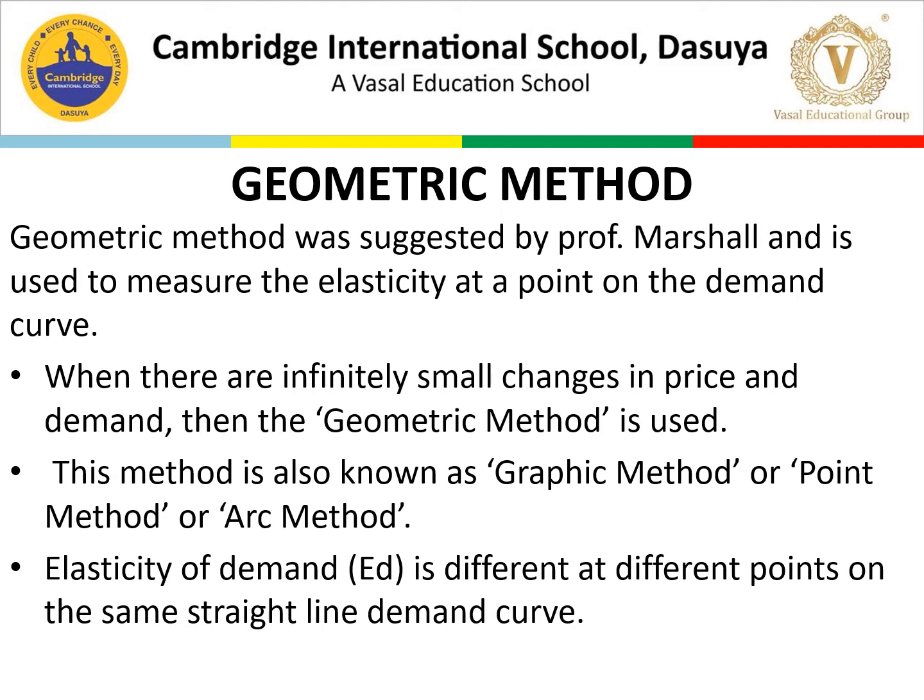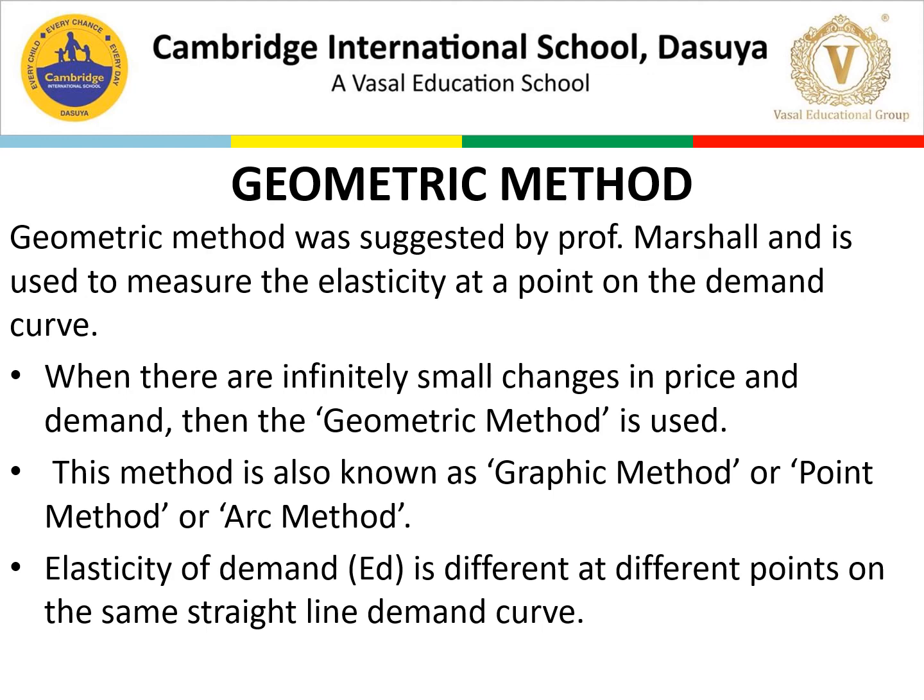Now, elasticity of demand is different at different points on the same straight line demand curve. So, elasticity of demand will be different at different points. We will discuss in detail. In order to measure elasticity, ED is the elasticity of demand at any particular point: the lower portion of the curve from the point is divided by the upper portion of the curve from the same point. So ED is equal to the lower segment of the demand curve, LS, over the upper segment of the demand curve, US. We take the lower segment as the numerator and the upper segment as the denominator.